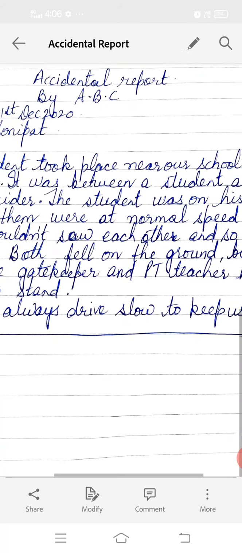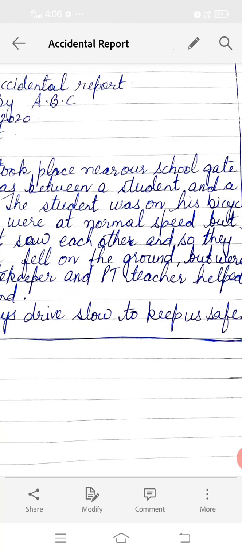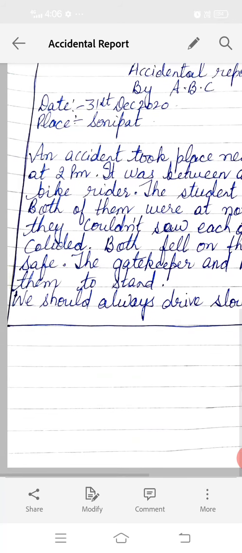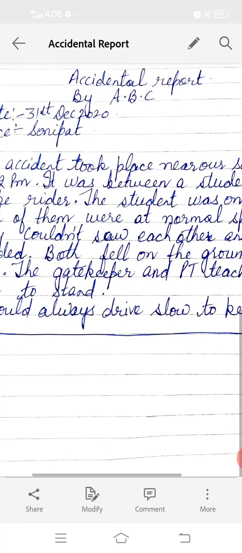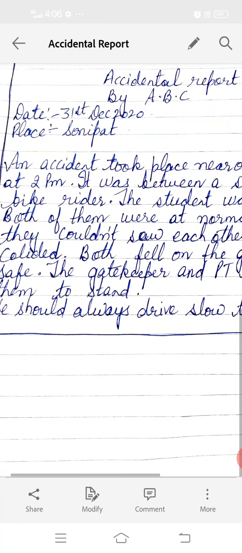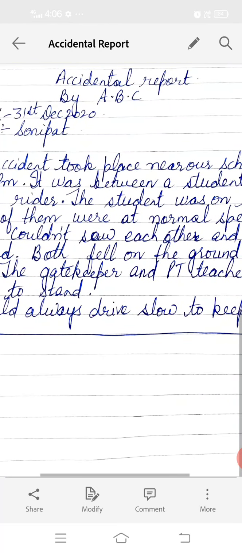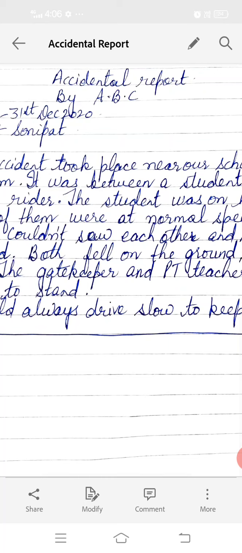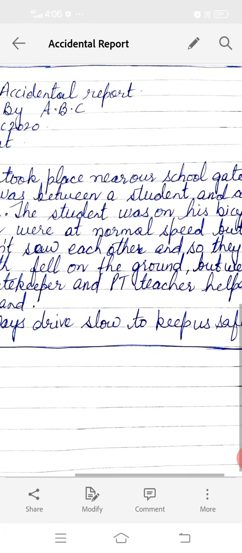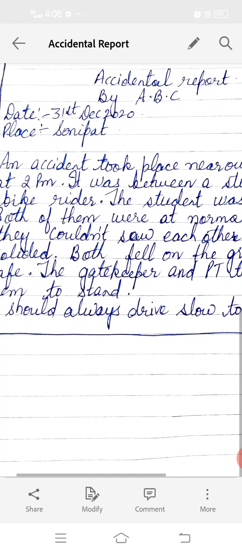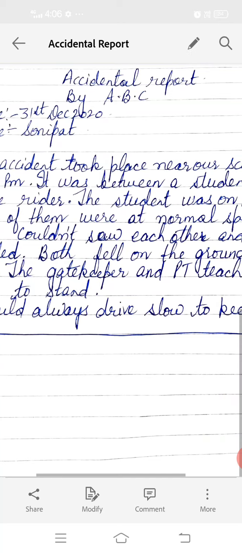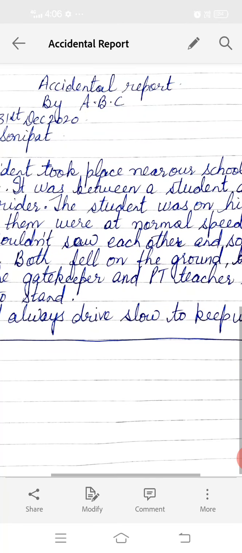Now an accident took place near our school gate at 2 p.m. It was between a student and a bike rider. So a person who was riding on a bike and a student from your school only. Between those two, the accident took place. The student was on his bicycle, so the student was on his cycle and both of them were at normal speed. So they were not very fast.